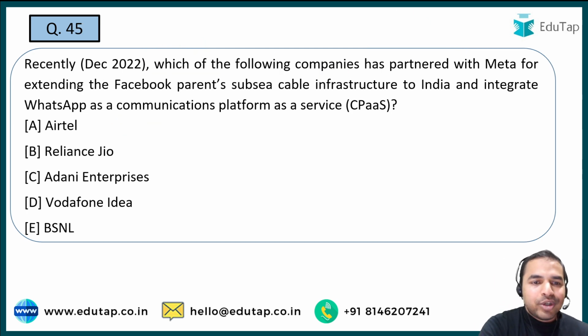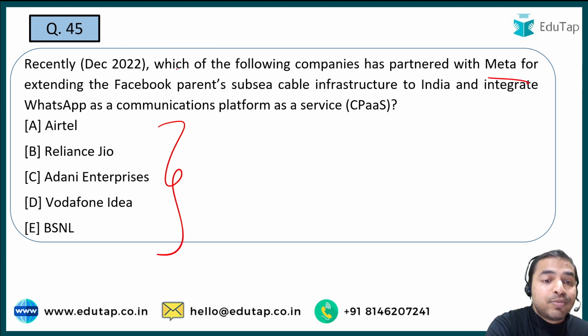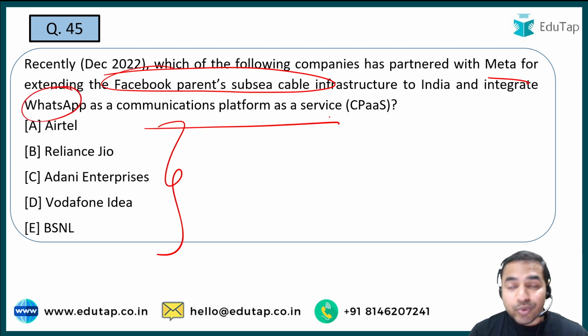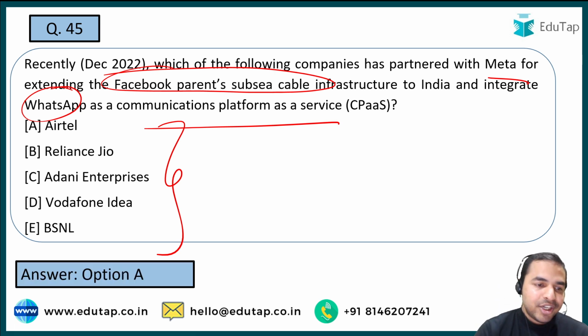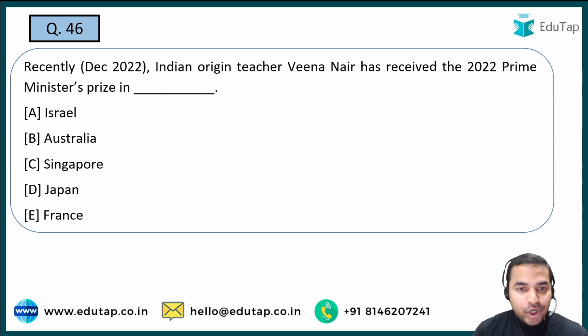So here you are required to tell me the name of the company which has partnered with Meta for extending the Facebook parents subsea cable infrastructure to India and integrate WhatsApp as a communication platform as a service. तो आपको बताना है वो कौन सी कंपनी है जिसने कि मेटा के साथ इस पर्टिकुलर पॉइंट ऑफ चीज के ऊपर यहाँ पर अग्रीमेंट साइन किया है, पार्टनरशिप किया है. And here guys the right answer is option A, that is Airtel is the name of the company which has partnered with Meta for this. Moving on to the next question.